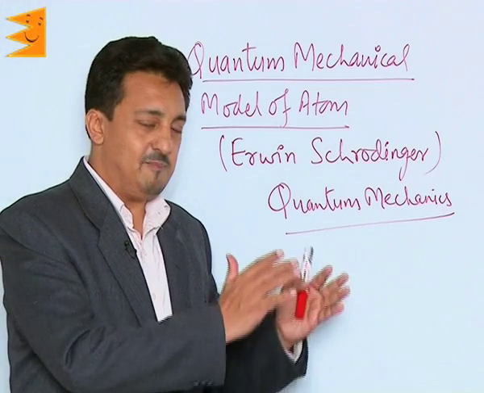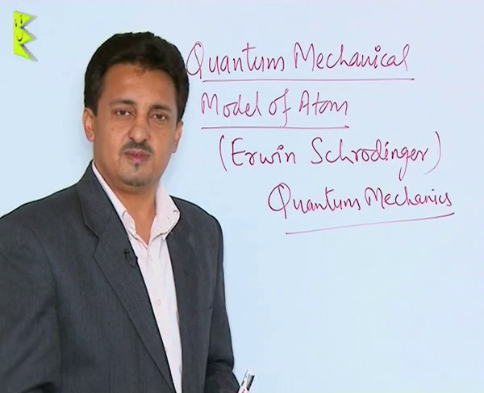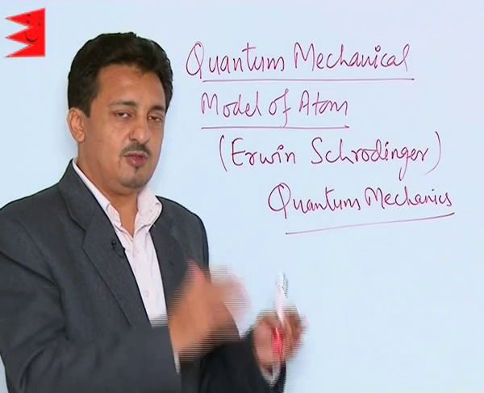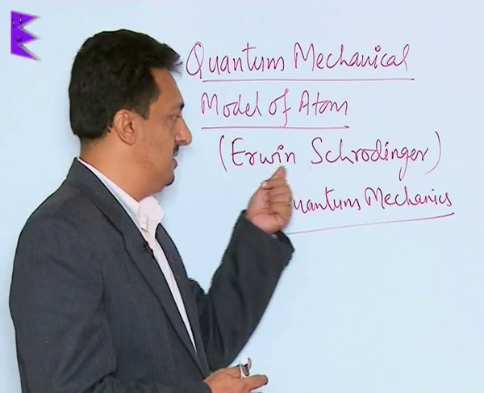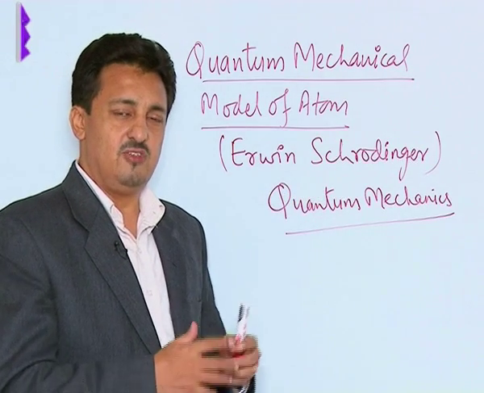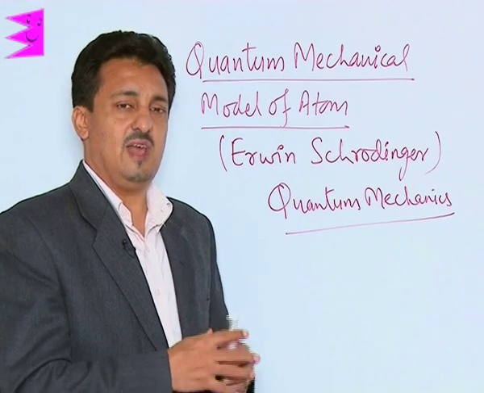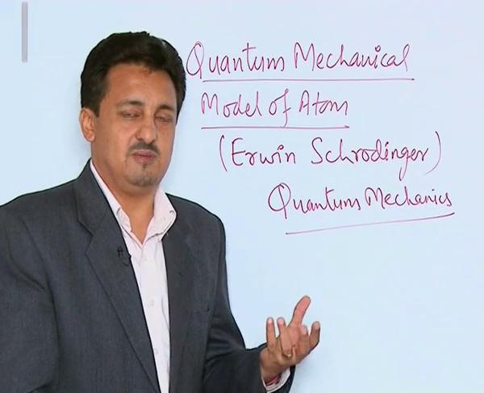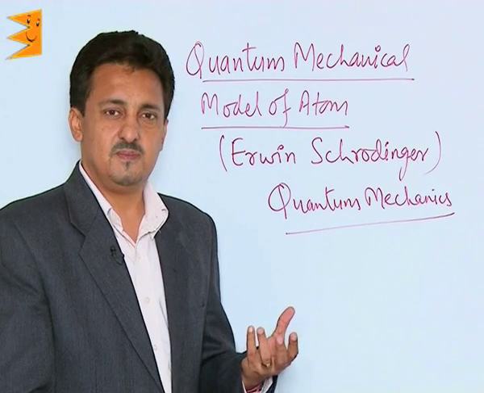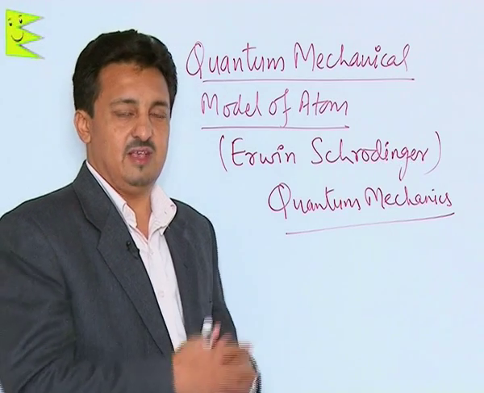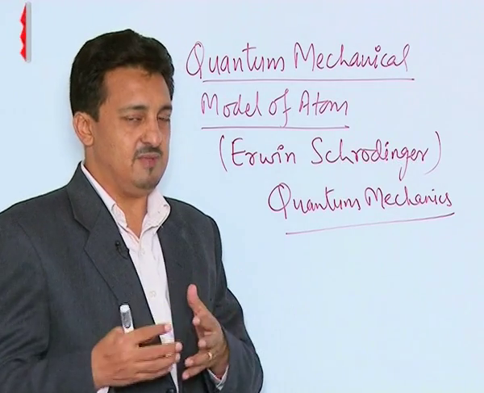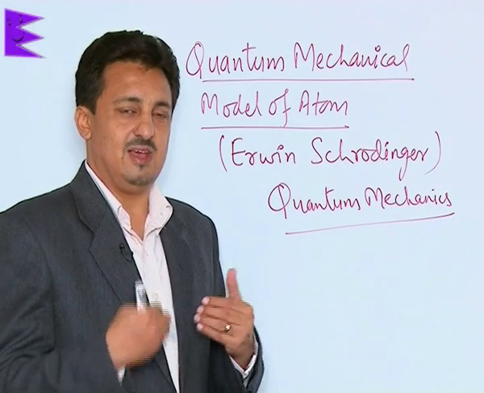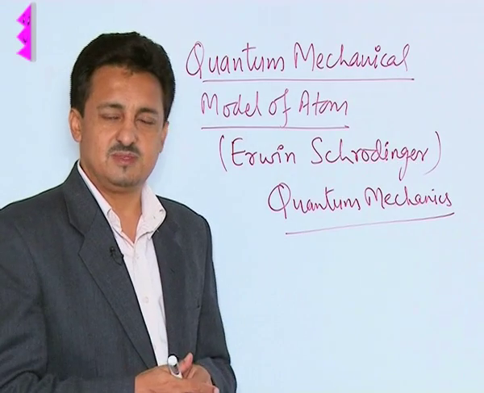Because of this, a completely new type of science developed. In fact, you can say a new type of physics developed. The main contributor towards this was Erwin Schrödinger. He was the physicist mainly involved in independently developing this modern concept of physics, which is called quantum mechanics. He was also working with Heisenberg, and both of them gave the same type of results, but in our syllabus we follow more of Schrödinger's concept.